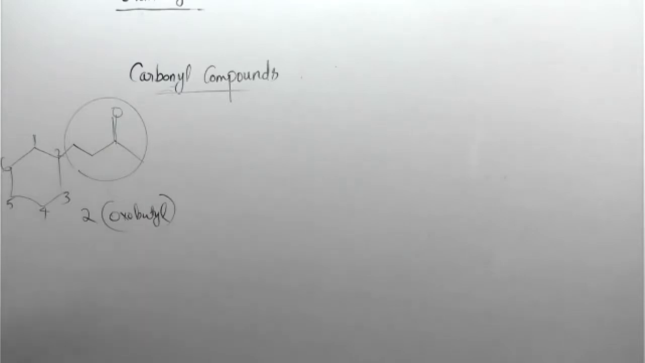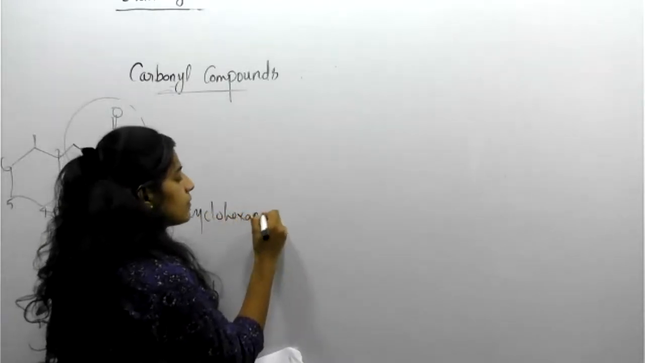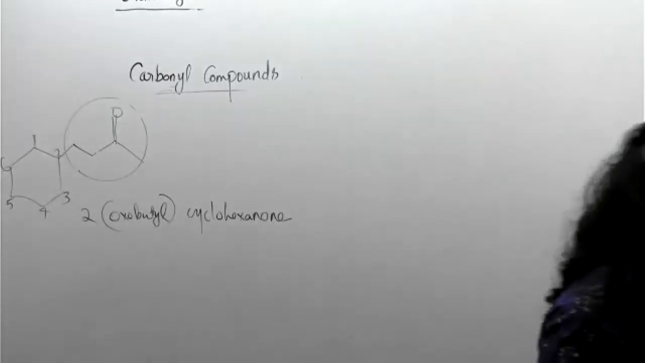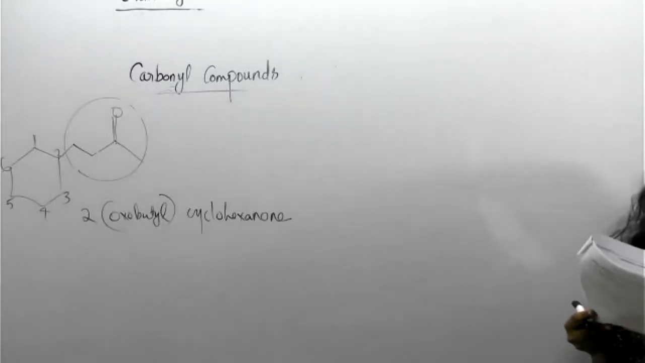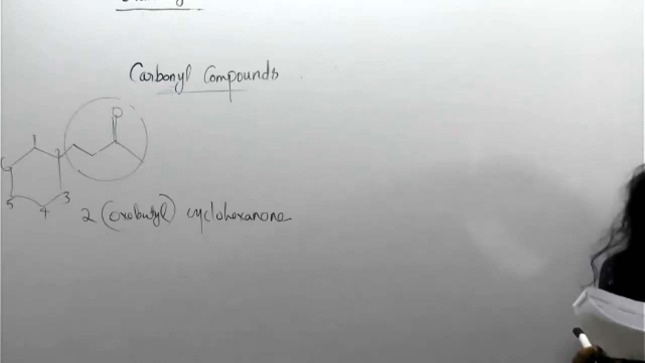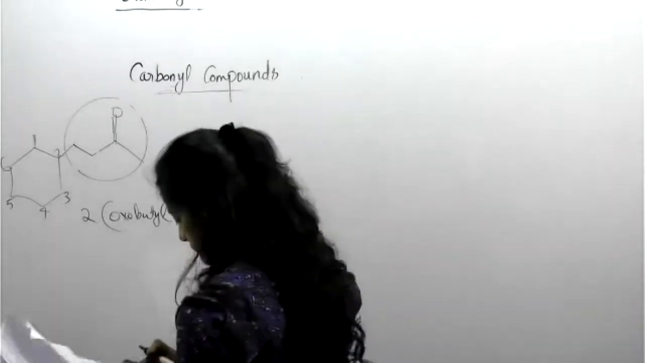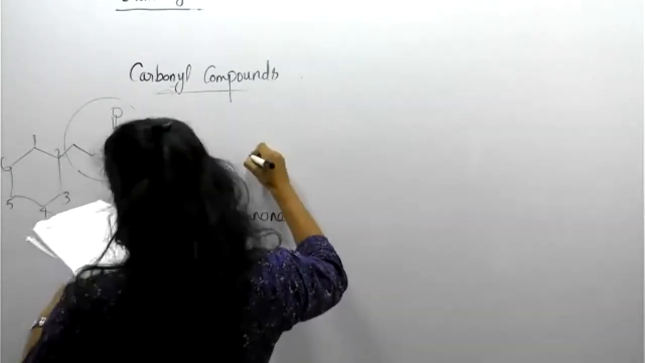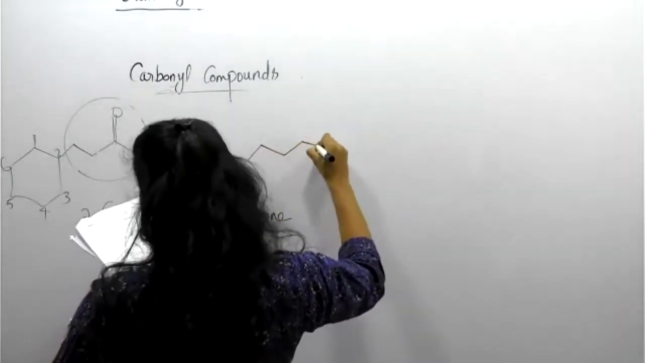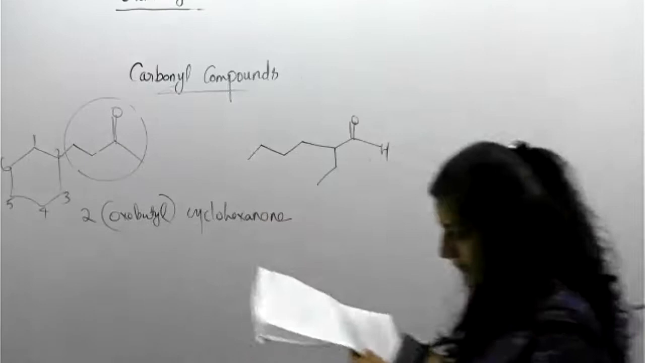Cyclo means this group is also there, right? So commonly we can call it cyclohexanone. Okay. Another question similar to this: 1, 2, 3, 4, 5, 6. Double bond, OH. Like this.